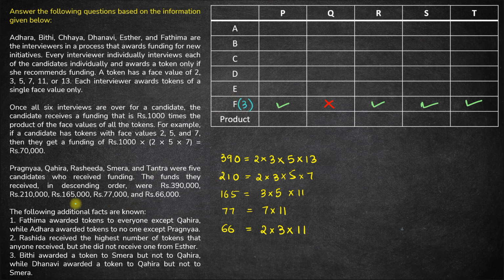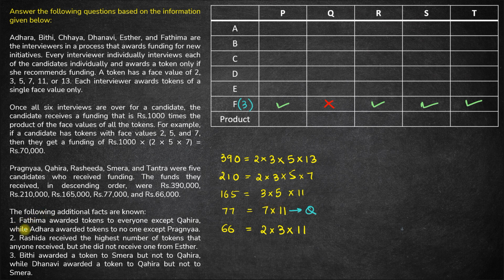Okay. Next. So everyone received a token of 3 except Qahira. So who did not receive a token of 3? This guy. So this guy is basically Q. Okay. So Q receives a token of 7 and 11 and not of 3.